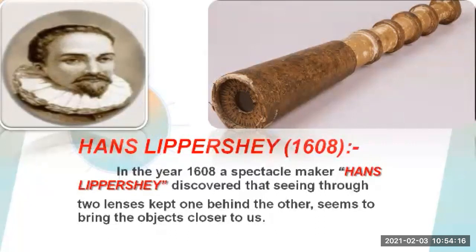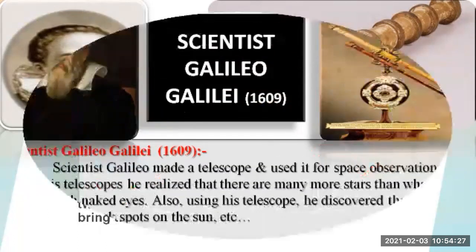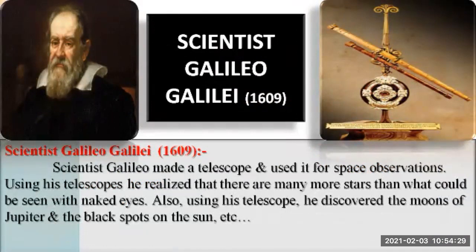So this was the first discovery, which was made by a spectacle maker, Hans Lippershey. Then the great scientist Galileo Galilei, in the year 1609, made the telescope. And with the help of that telescope, he studied the space.